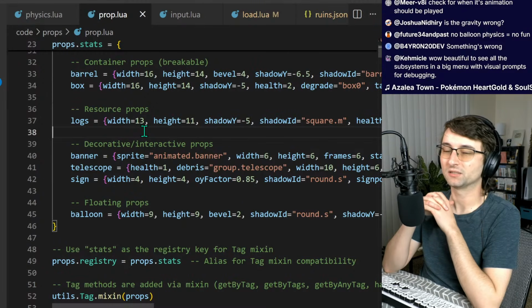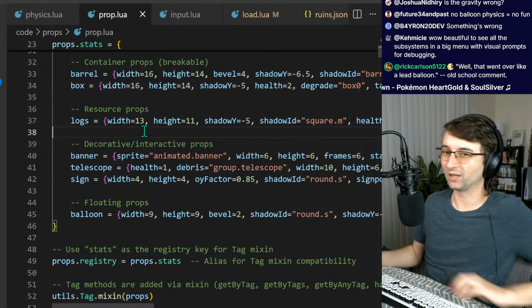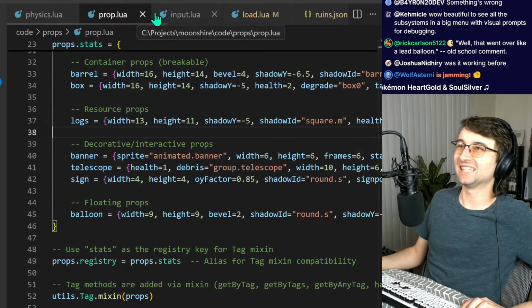Beautiful to see all the subsystems in a big menu. Thank you. Yeah, I think it's really helpful having that stuff as well. That went over like a lead balloon. Yeah, exactly. That is exactly what's happening.